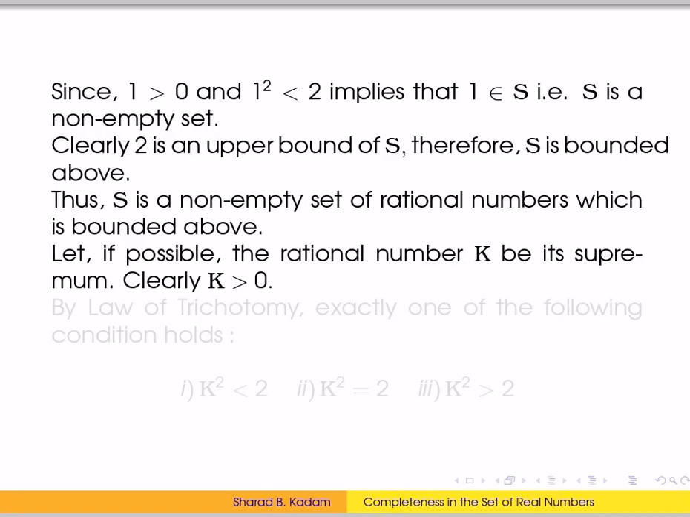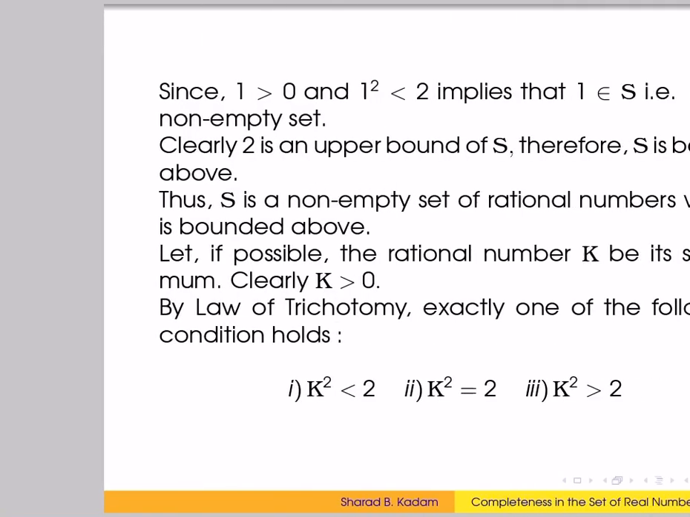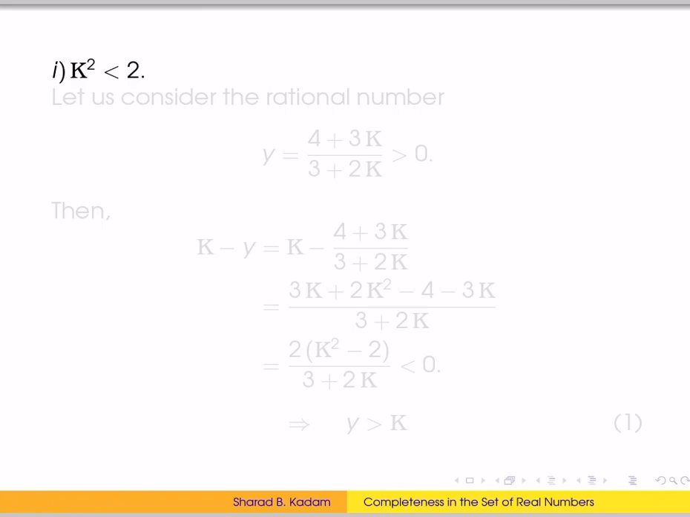So if possible, let the rational number k be its supremum, and from the definition of the set S, clearly we have k is greater than 0. By the law of trichotomy, we have three cases, and out of the three cases exactly one holds. The first case is k square is less than 2, the second case is k square equals 2, and the third case is k square is greater than 2.